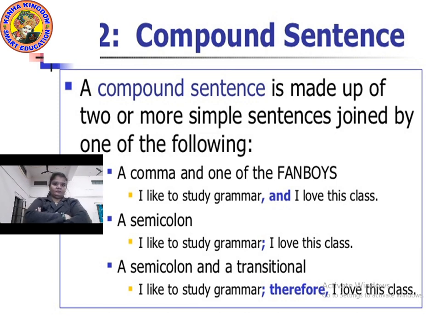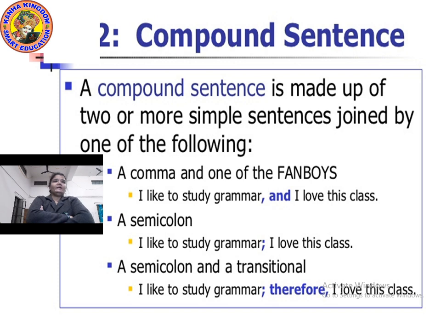Phrase and clause, I taught you that also, but you have to first know about this. So a compound sentence is made up of two or more simple sentences joined by a comma, a semicolon, or a conjunction. It can be anything, or it can be all three of them too. But it depends upon you, how you identify that.